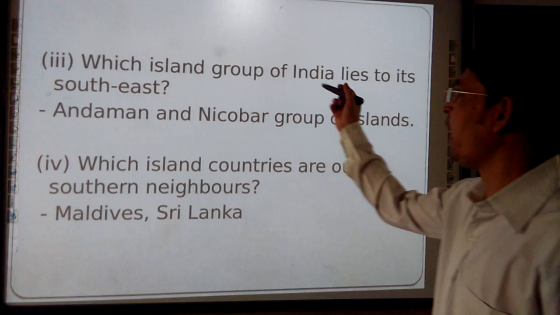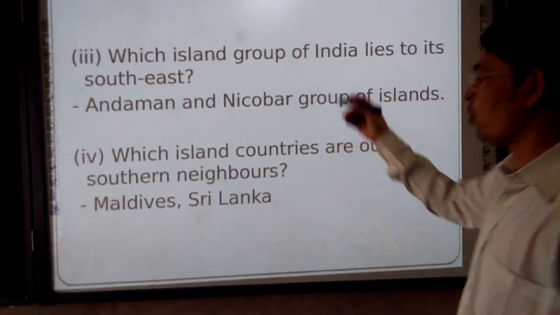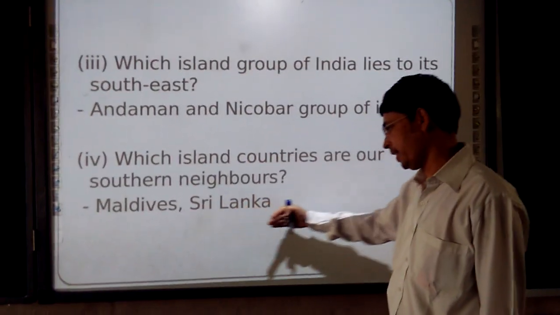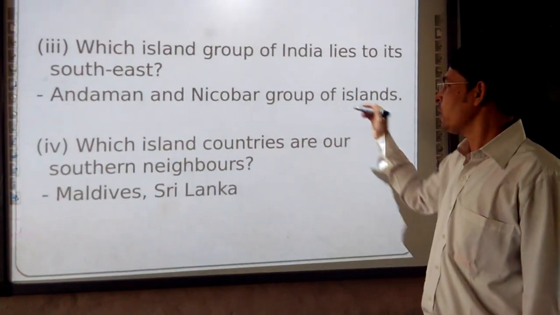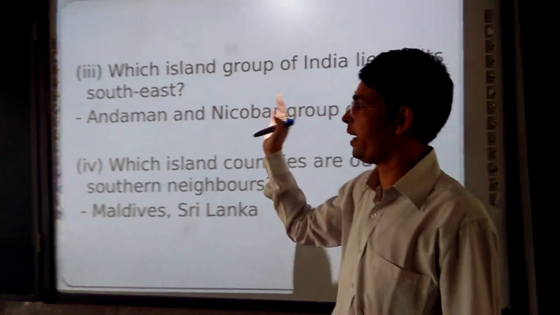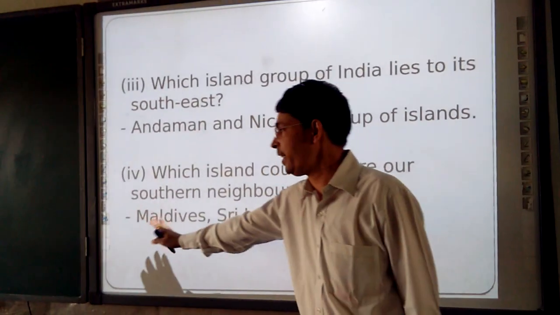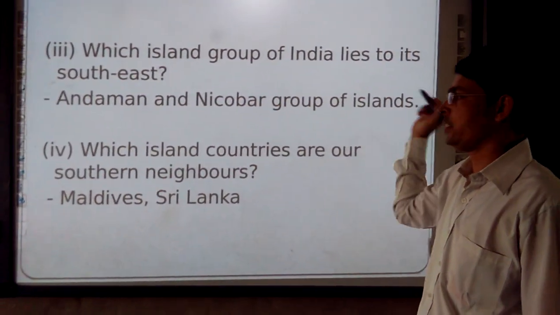Moving further to discuss another question. Which island group of India lies in the southeast? India's south part is there and east part is there. It's clear we are talking about India's islands. Two island groups are there. Lakshadweep is on the west side. On the east side, which one is there? Andaman and Nicobar Islands are there.